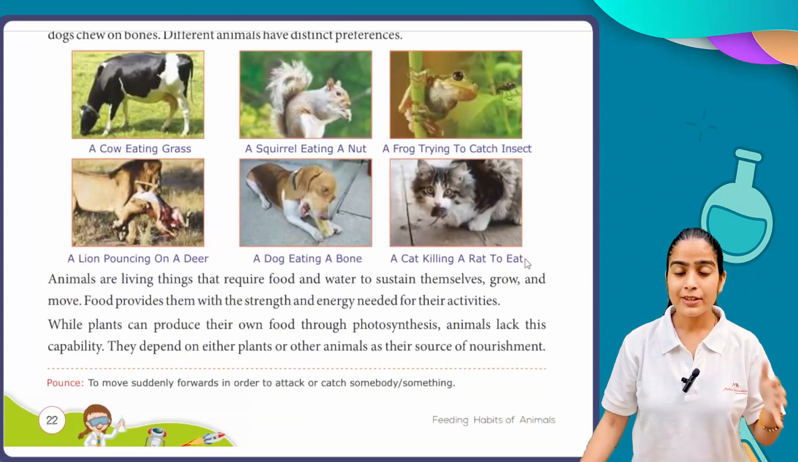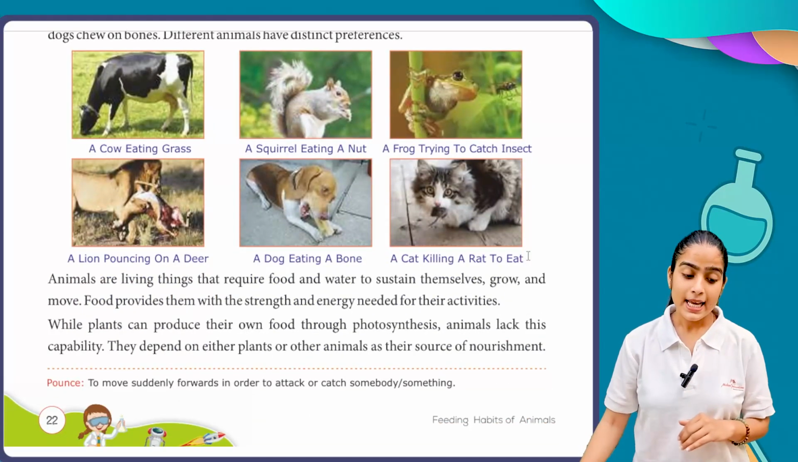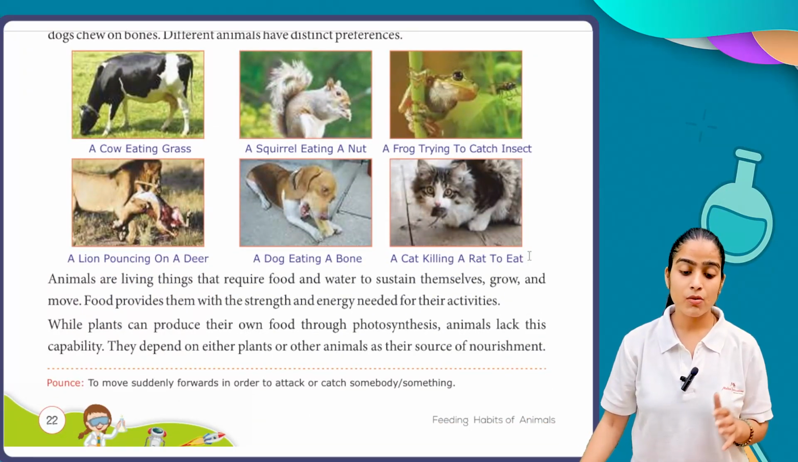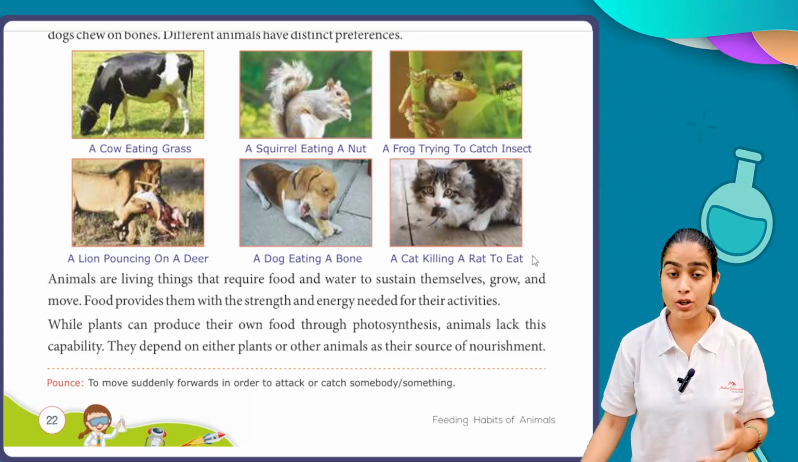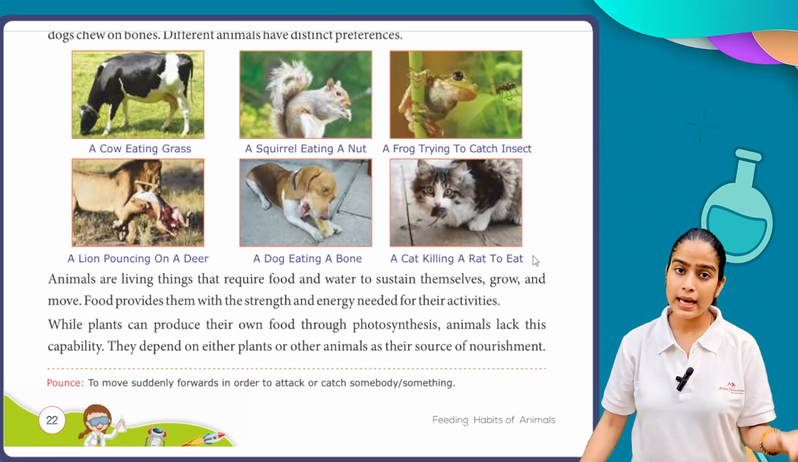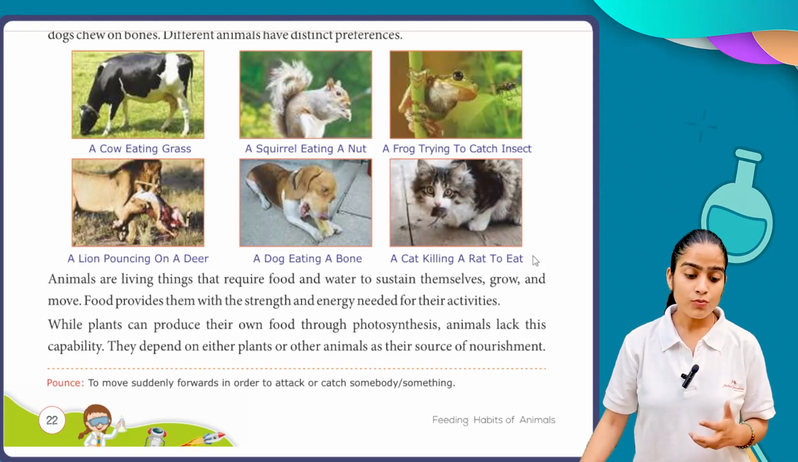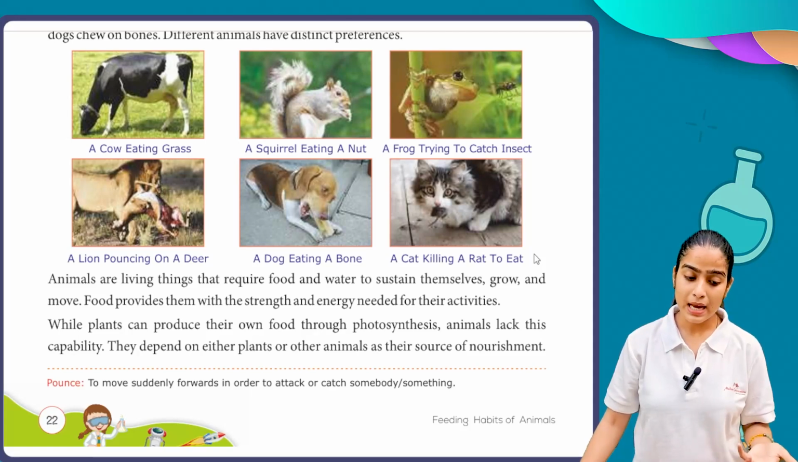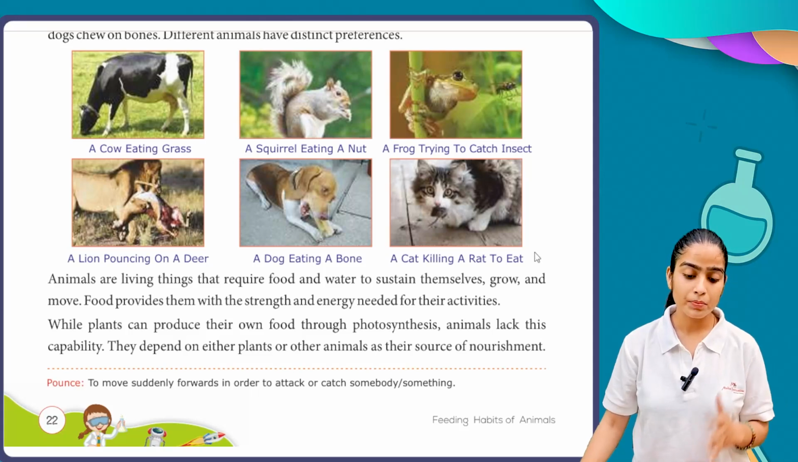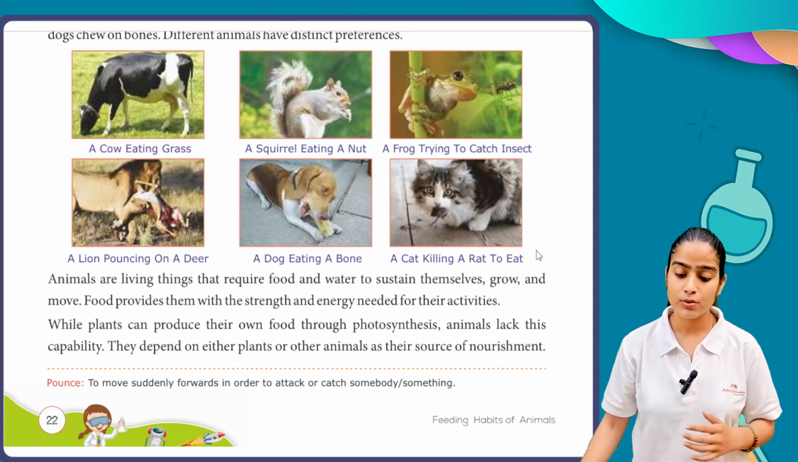Next, animals are living things that require food and water to sustain themselves. As we already discussed, all living things need food and water for their survival. Similarly, animals also need that, right? To grow and move. Food provides them with the strength and energy needed for their activities. While plants can produce their own food through photosynthesis, animals lack this capability. They depend on either plants or other animals as their source of nourishment.